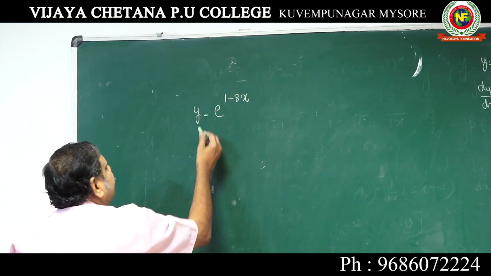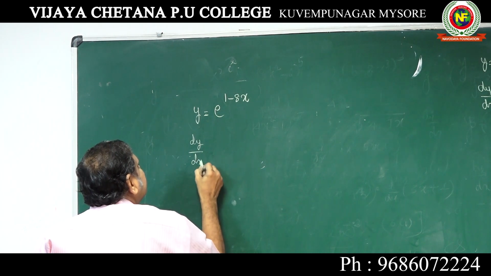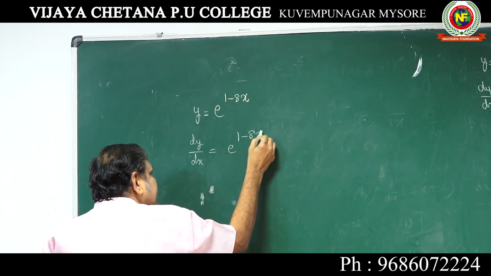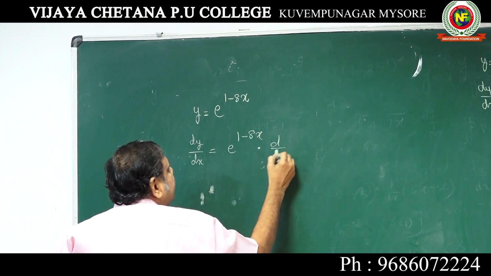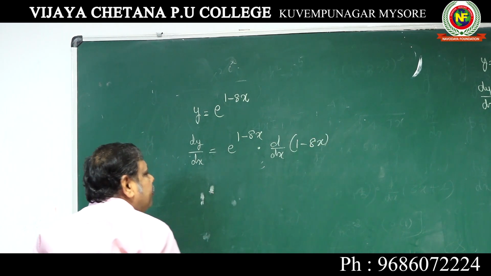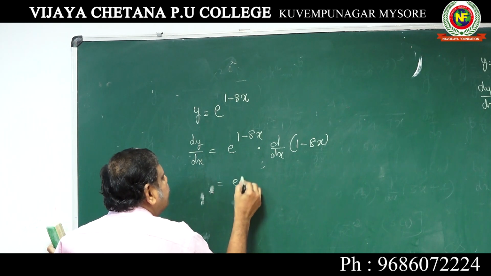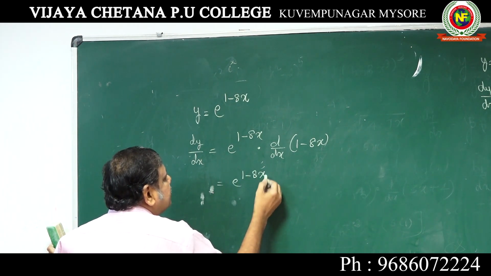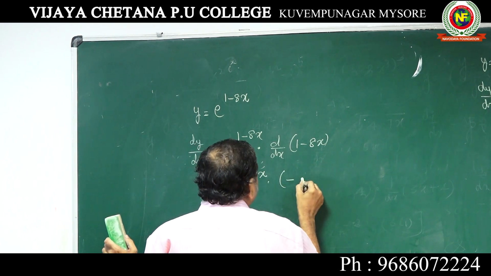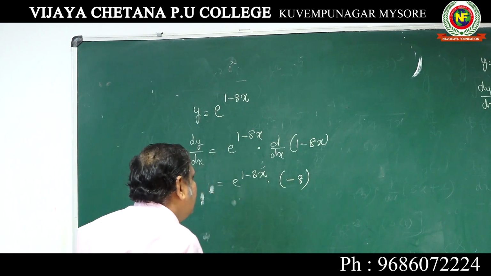So when you differentiate, dy by dx is equal to e to the power of 1 minus 8x as it is, into d by dx of 1 minus 8x. This is 0, minus 8 into 1. Our answer is e to the power of 1 minus 8x into minus 8.